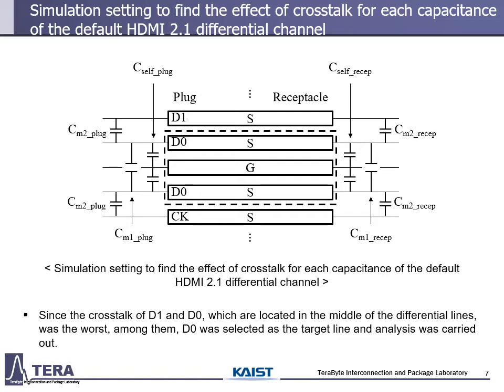The capacitance in the plug direction and the receptacle direction is designated respectively, and the names are as follows. The capacitance between the differential channel and the ground is set to C self. The capacitance between the lines of the differential channel is set to CM1, and the capacitance to the nearest differential line is set to CM2.